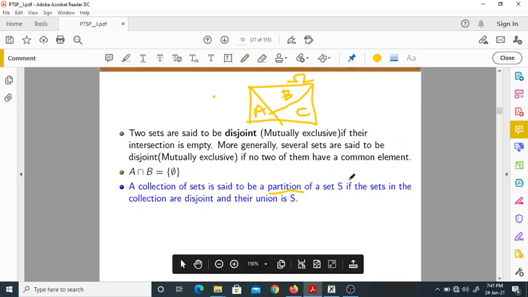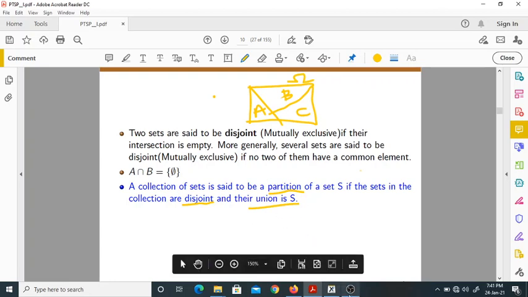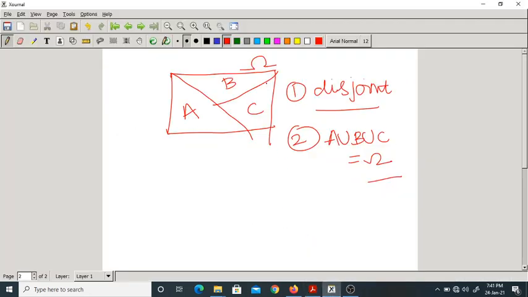The same thing is being written here: the sets in the collection are disjoint and their union is S. Suppose this is set S. Now set S is being partitioned into three different sets A, B, C. How should they be? Disjoint. And if you take the union of all these, you should get S.